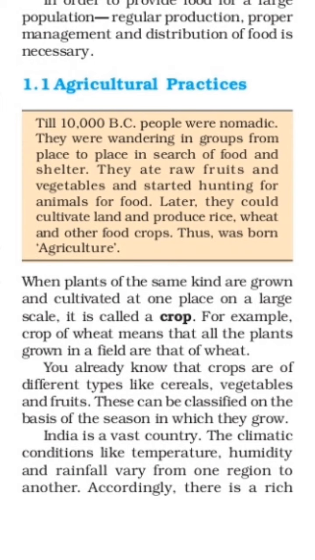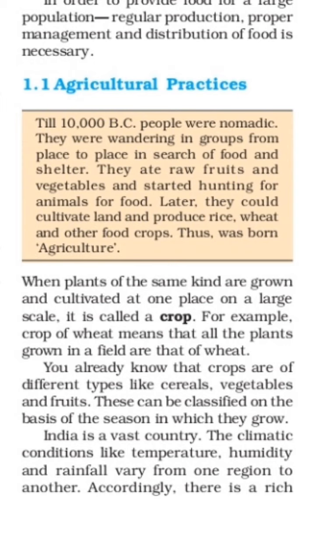Now we are aware that India is a vast country, and climatic conditions like temperature, humidity, and rainfall vary from one region to another region. Suppose we think about the Konkan area, Vidarbha area, or Rajasthan area. In Konkan areas, rainfall is more than in Rajasthan areas, humidity is also more, and in Rajasthan temperature is more than in the Konkan areas. These are the differences within one country only.